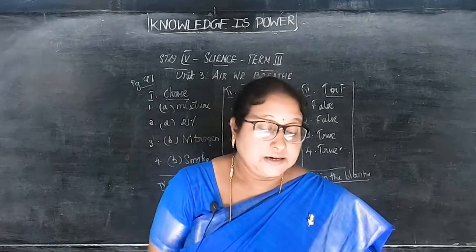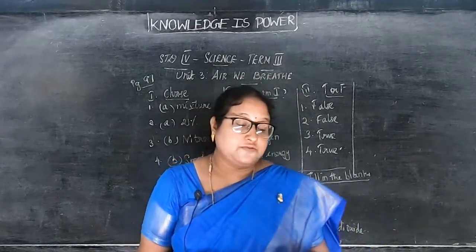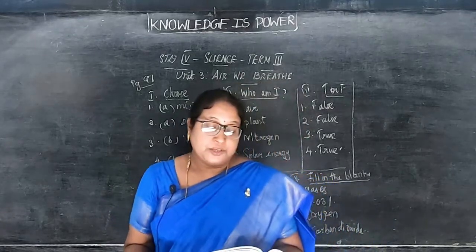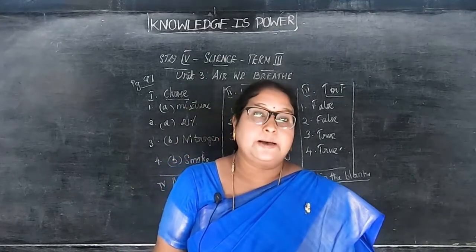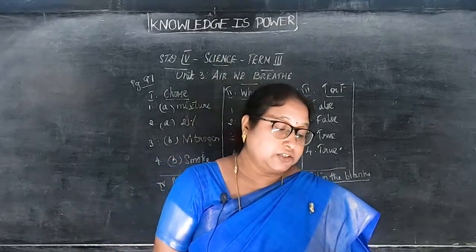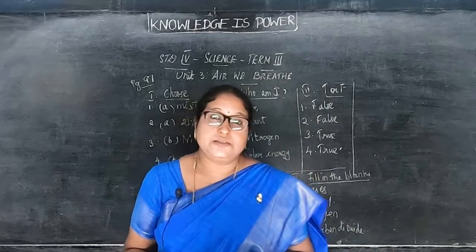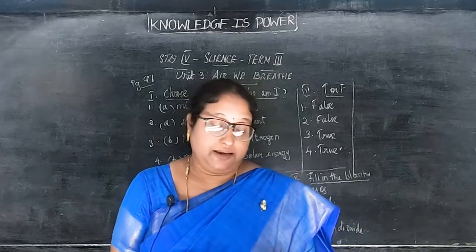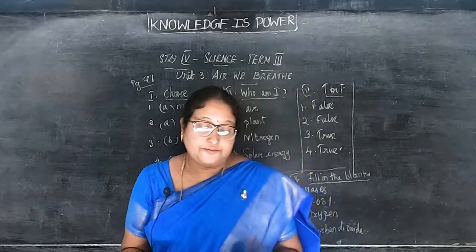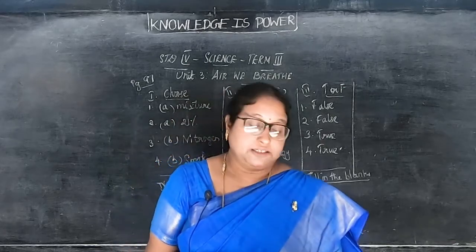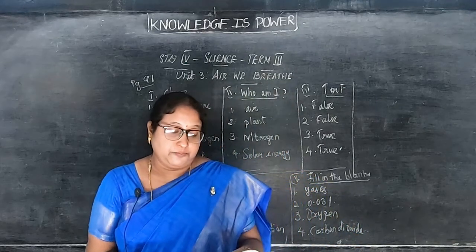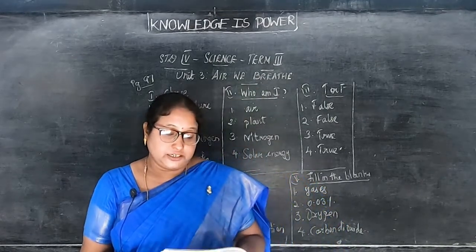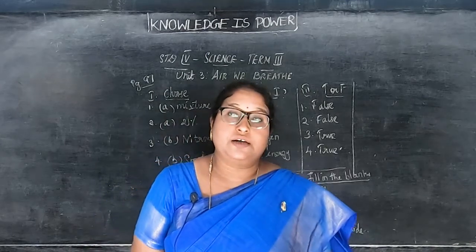Air is a mixture. Percentage of oxygen in the air is about 21%. Root nodules of some plants contain B, nitrogen. The major cause of air pollution is B, smoke. Then who am I? I am a mixture of gases. Answer is air. Next, second one, I give you oxygen. Answer is plant. Third, I am not a supporter of burning. Third one, nitrogen. Fourth, you can help me to decrease pollution by writing on me: solar energy.